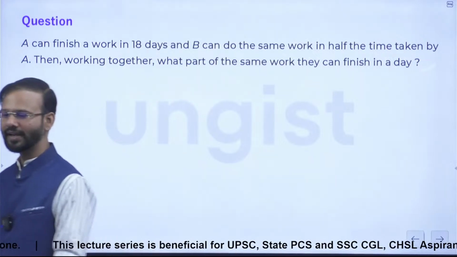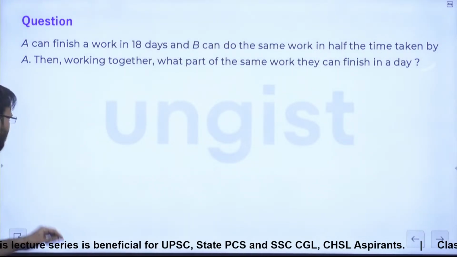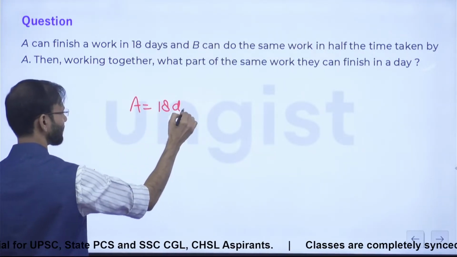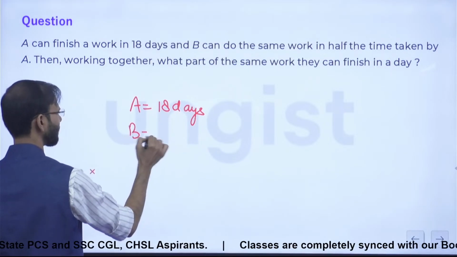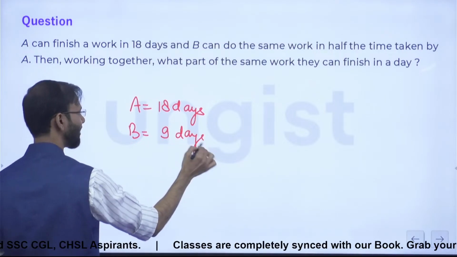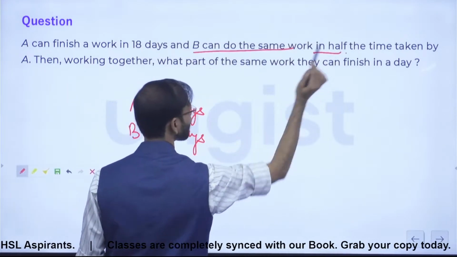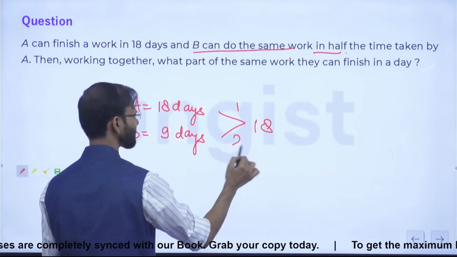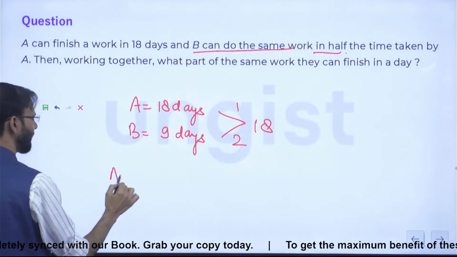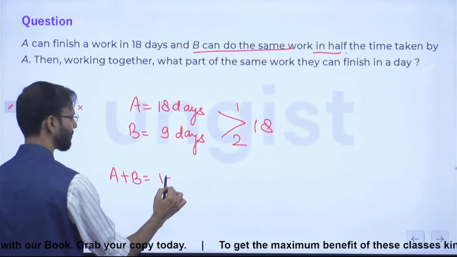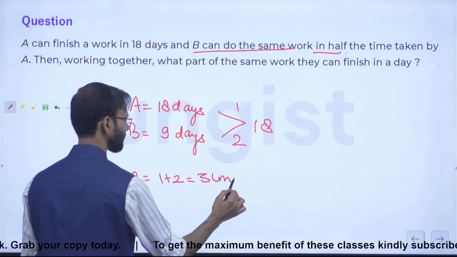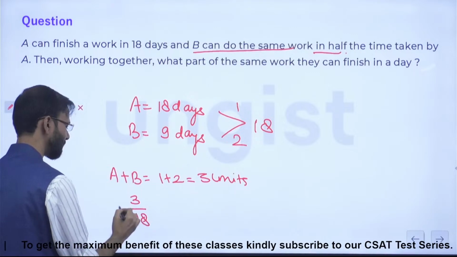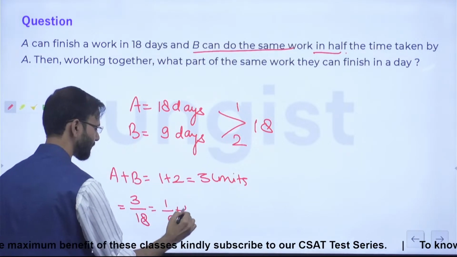देखिए. Question is saying A can finish a piece of work in 18 days and B is taking half the time. It means B is taking 9 days. Right? All of you? Guys, B is taking half the time. Half the time means what? 9 days. Correct? What is the LCM? 18. So this is 1 and this is 2. Fine. So when A and B are working together, they will be doing 1 plus 2, which is 3 units work in 1 day. Right? Question is, what part of the total work they will be doing in 1 day? So this is 1/6. Right?